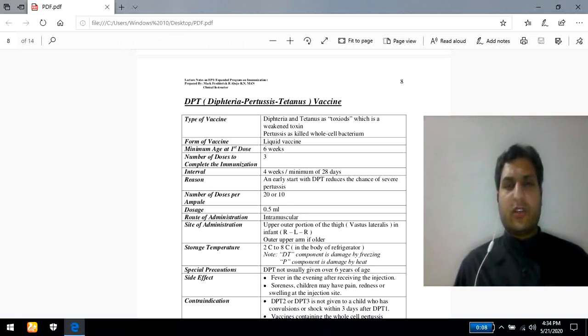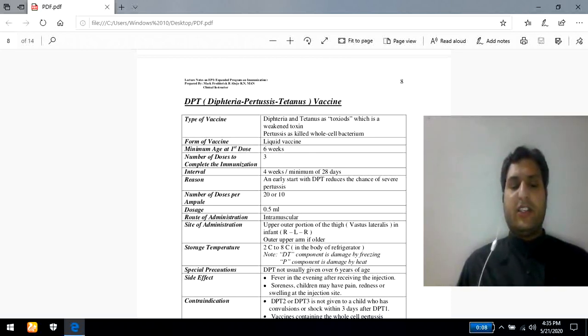Common signs and symptoms are difficulty in breathing, sometimes heart failure, paralysis, and if not properly managed, death. The incubation is quite short, 2 to 5 days, though in some conditions it may extend up to 10 days.